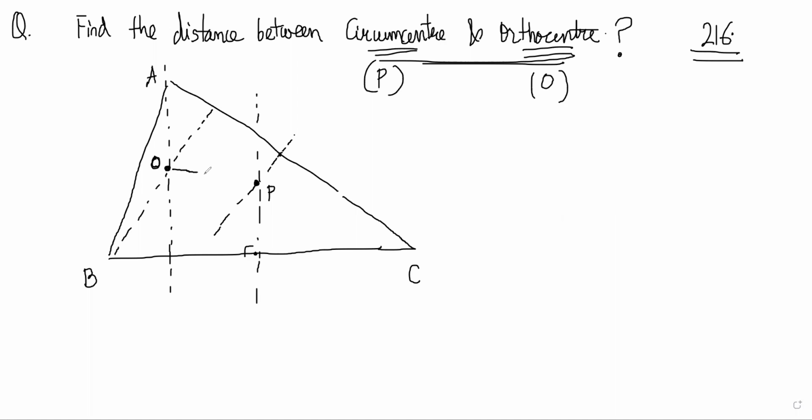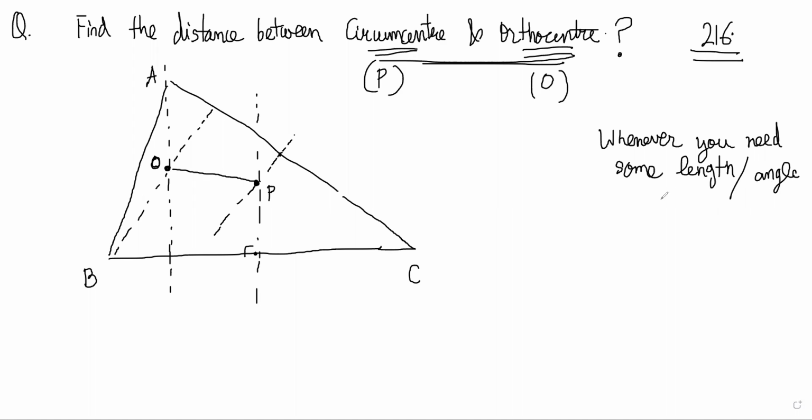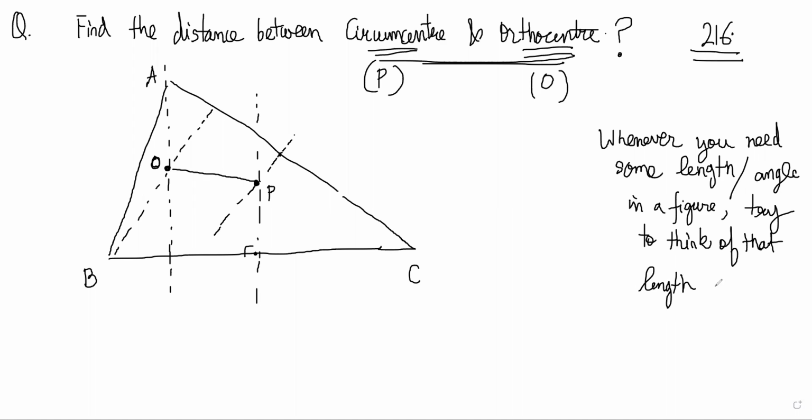You want the distance between O and P, right? Yes, that is the question. The question is the distance between O and P. So in general, the principle is whenever you need some information, some length or some angle in a geometrical figure, try to think of that length as part of some good triangle.